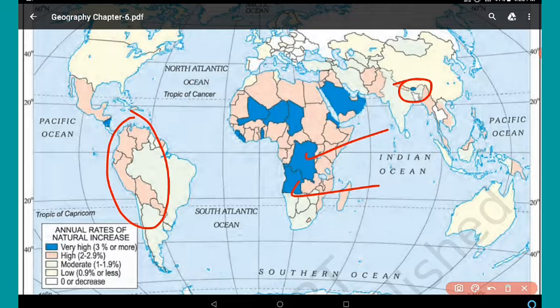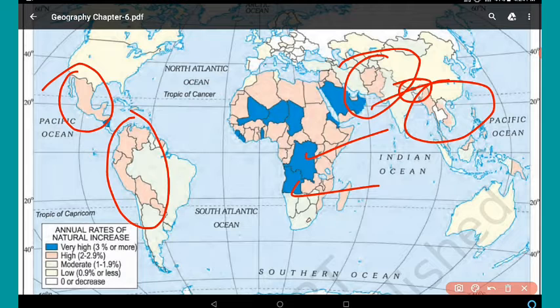So eastern and northern countries in South America, and here in the southern part of North America like Mexico, and other countries in Asia, Pakistan and Afghanistan, Myanmar and Cambodia, Laos, etc. And these are the countries, Papua Guinea, like this. Here you can see Brunei, Malaysia.